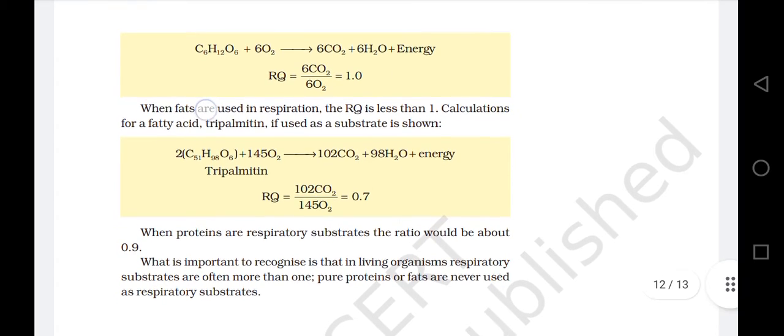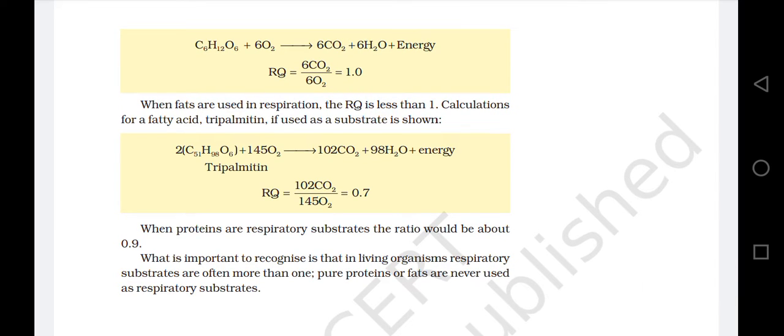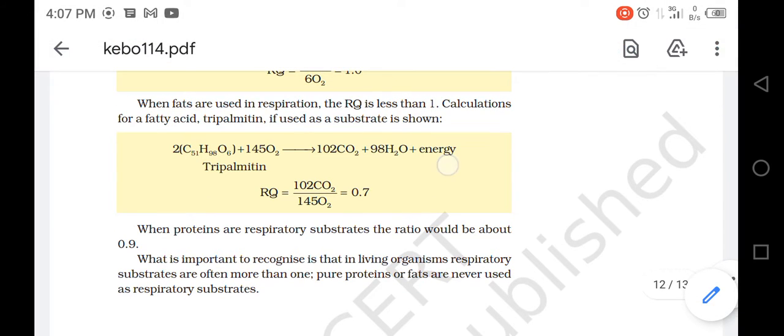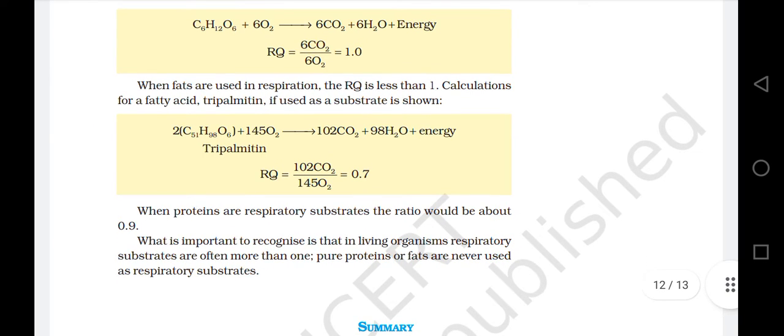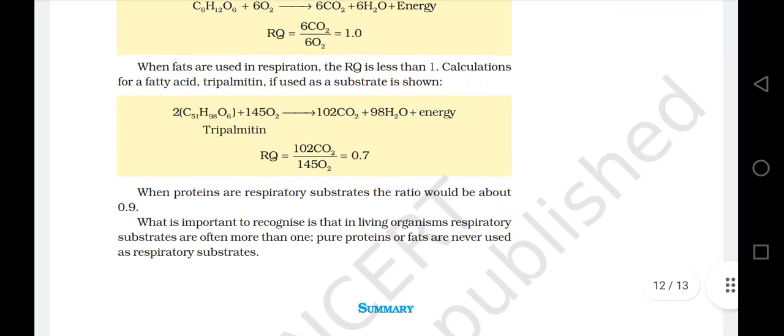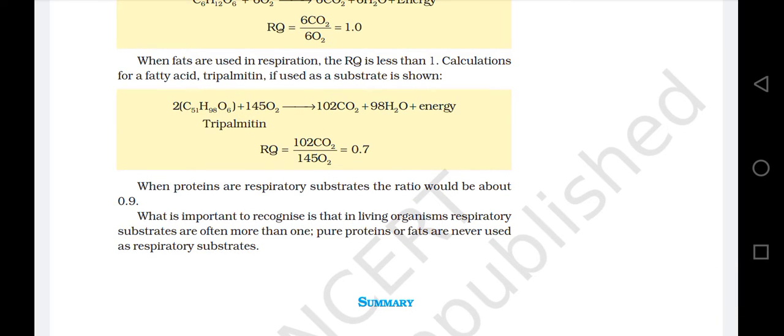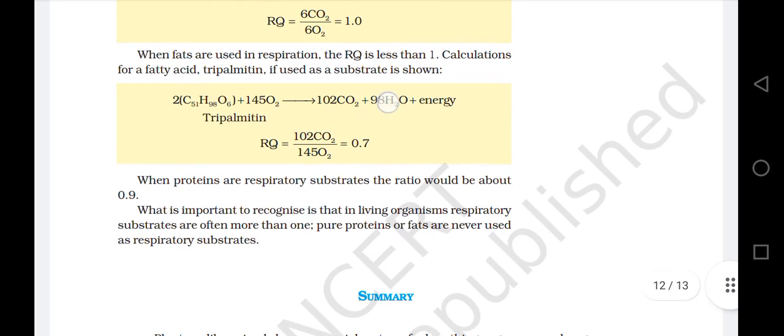When fats are used in respiration, RQ is less than 1. Calculations for the fatty acid tripalmitin, if used as substrate, are shown here: 2 times C51H98O6, tripalmitin, plus 145 O2 gives 102 CO2 plus 98 H2O plus energy.